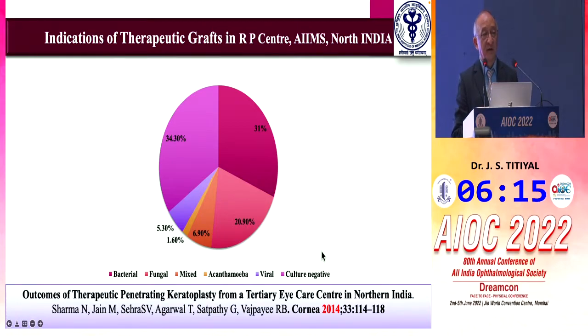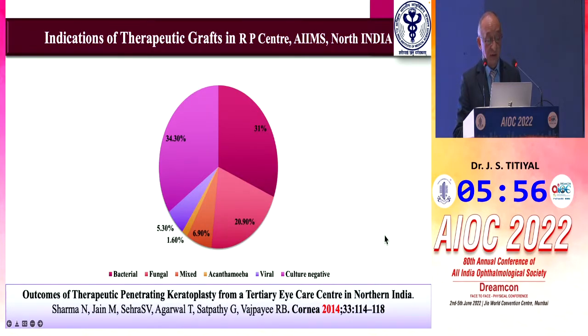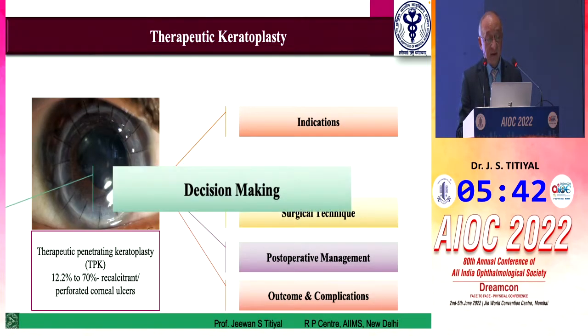Which are those cases where you have more chance of therapeutic keratoplasty being done? If you see here, almost 50% of cases are either bacterial or fungal in our group of cases. A very small number would be others like acanthamoeba and culture negative patients. But if you look into other areas, around 34% are cases where you could not get any culture. So I consider these patients difficult to manage medically, and they may require a subsequent keratoplasty.